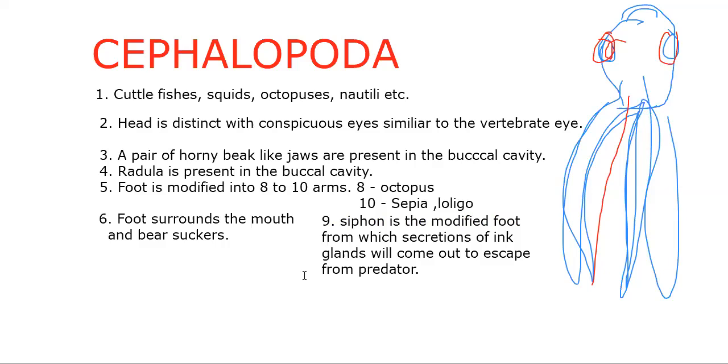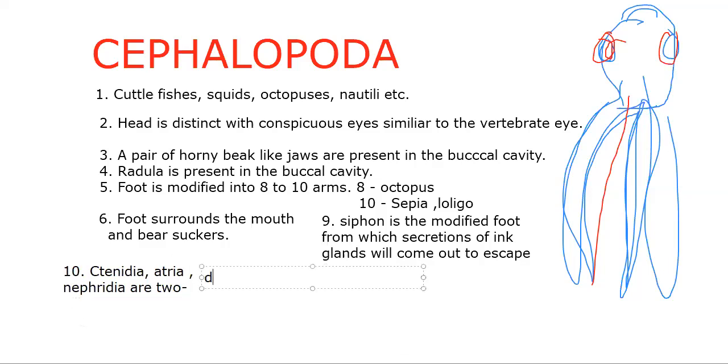Okay, next, the remaining features. We'll focus on the remaining features like ctenidia. About ctenidia, we have to say ctenidia, that means gills. Atria and nephridia are two. Ctenidia, atria, and nephridia are two. If they are two, we call these organisms dibranchiates. We say them as dibranchiates.